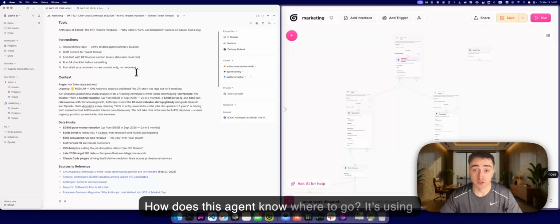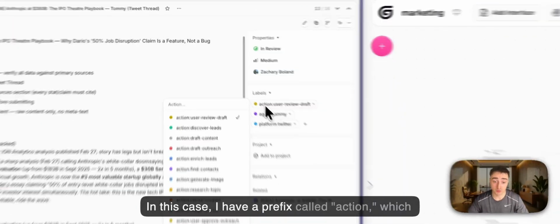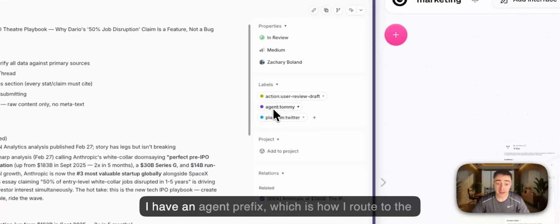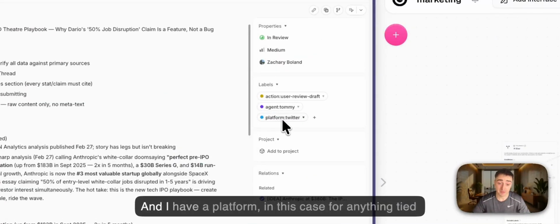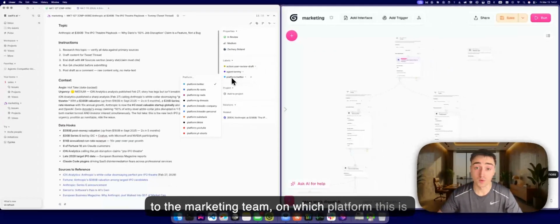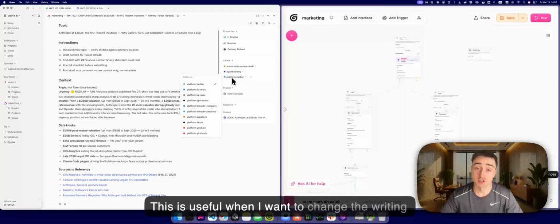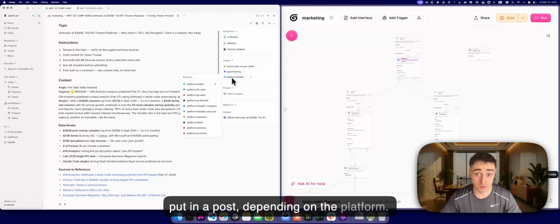How does this agent know where to go? It's using labels. In this case, I have a prefix called action, which is what the agent should do. I have an agent prefix, which is how I route to the right agent. And I have a platform, in this case for anything tied to the marketing team, on which platform this is going to. This is useful when I want to change the writing style or the amount of characters you're allowed to put in a post, depending on the platform.